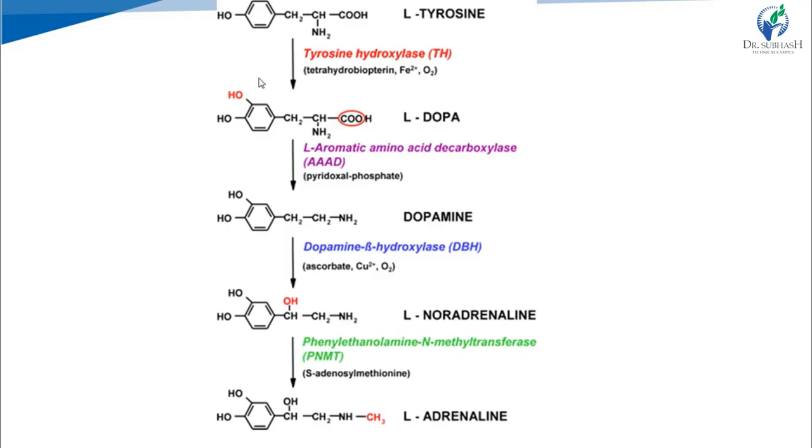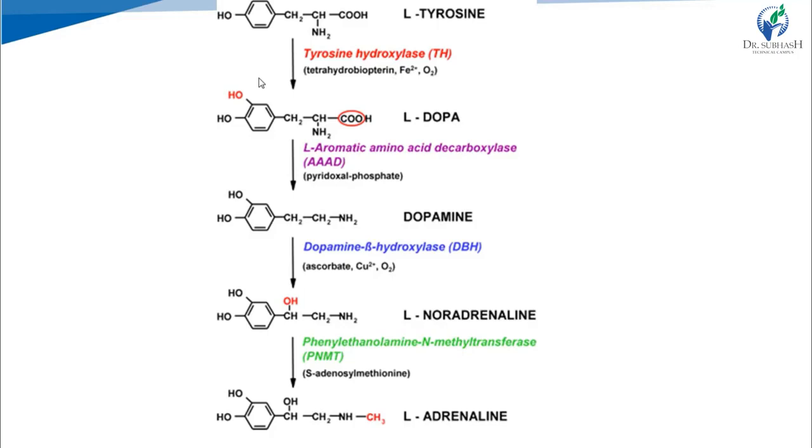Then dopa to dopamine is catalyzed by aromatic amino acid decarboxylase, also known as dopa decarboxylase. Then dopamine to noradrenaline is by dopamine beta hydroxylase, and noradrenaline to adrenaline is by PNMT, phenylethanolamine N-methyl transferase.